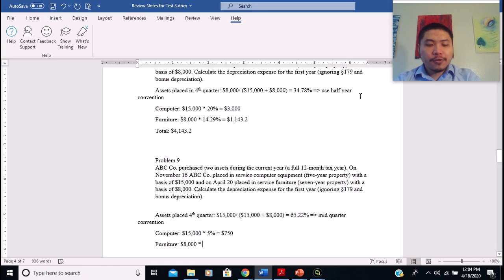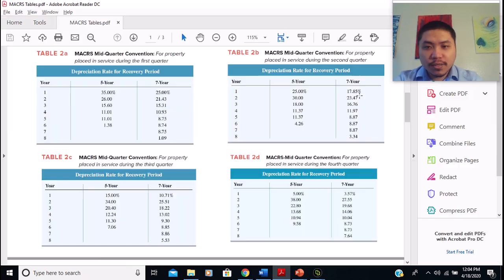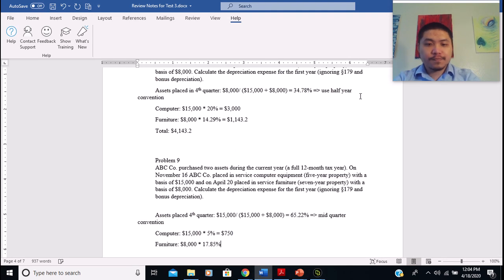So go back here, 17.85%, and that's going to give us $8,000 times 0.1785. That's going to give us $1,428. Alright, so in total we're going to have $2,178.